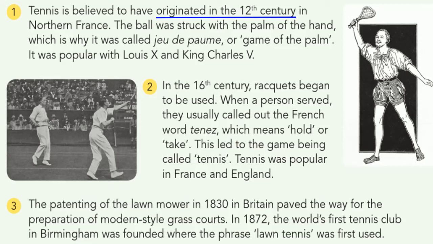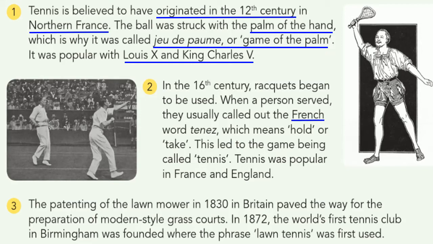Now, underline the important keywords for this. The first 3 points: originated in the 12th century in northern France. It means the palm of the hand, or game of the palm. It is familiar with Louis X and King Charles V. Then in the 16th century, they used rackets. The word tennis refers to the French word which means hold or take. It is popular in France and England.